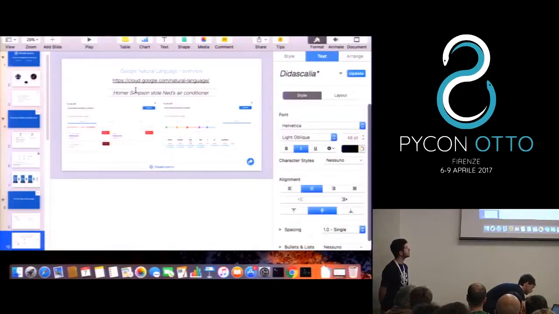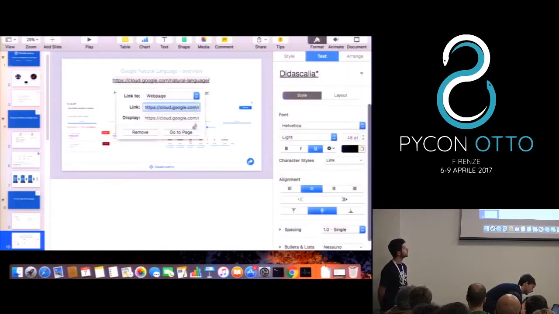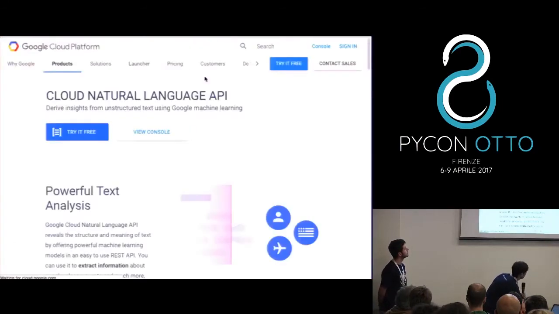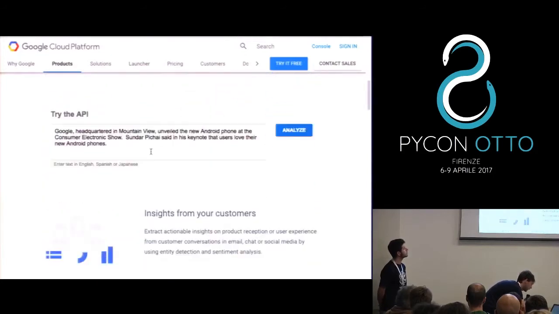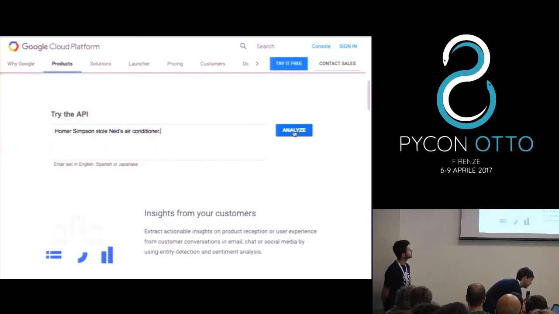Let me open a browser. Okay, so this is the home page of this service, and here we can make a very simple demo. So let's try it with this sentence: Homer Simpson stole Ned's air conditioner.